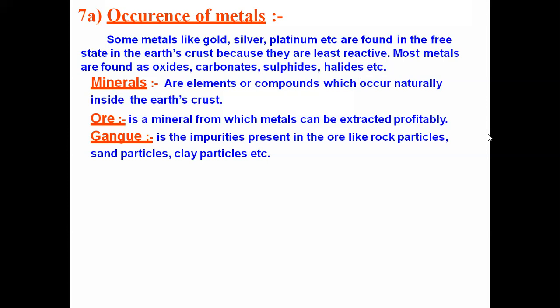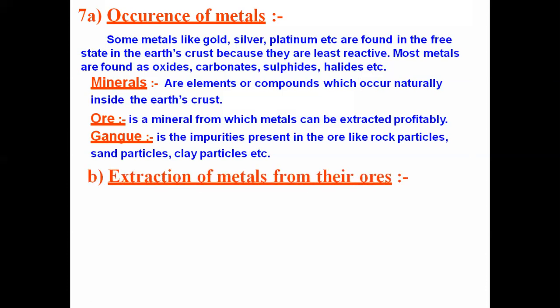Yes. Okay. So the impurity which is present along with the mineral or the ore, we call it a gangue particle. Next, we have to extract the metal from the ore. The ore will be the one from which the metal can be extracted profitably and economically. Profitably means that when we extract the metal, a higher percentage of metal must be extracted from the ore. That is one condition. And one more, during the extraction, it should not produce any poisonous gases to the environment. We have to see both factors: one is the environmental factor and one more is the profit of the company.